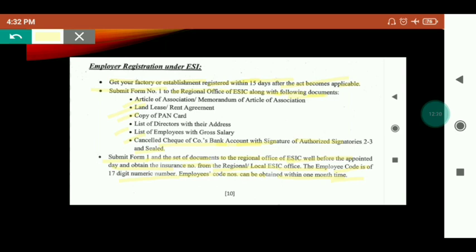One more point is there. If your company or organization is new, fill the declaration form first with form 1 after your appointment and submit it within 10 days of your appointment. Remember these things whenever you are getting appointed and registered in ESIC, whenever you are a new organization or any new company. The second part of ESIC we will discuss in the next part.